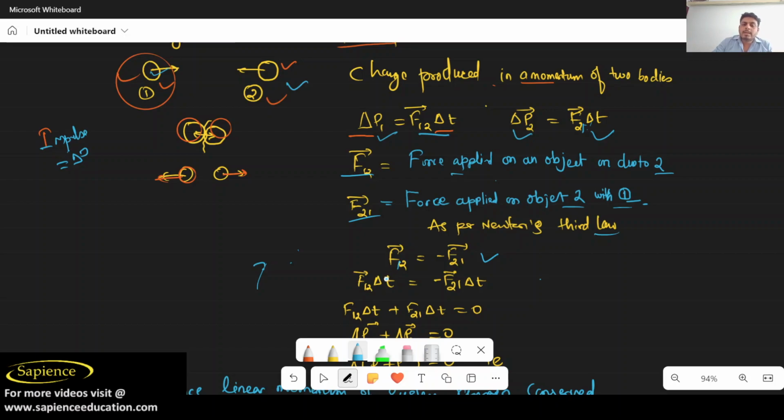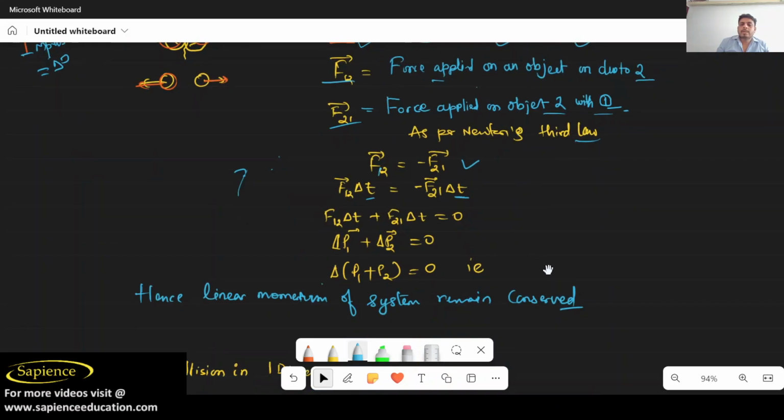Now we multiply by delta t on both sides. So what are we getting here? We can write F12 into delta t plus F21 into delta t is equal to 0. That is equal to delta p1 plus delta p2, and this is equal to 0. If I take delta in common, p1 plus p2 is equal to 0. Hence we can see that the linear momentum of the system remains conserved. So the total change in momentum is always 0. In this way we can say that the linear momentum of the system is conserved.